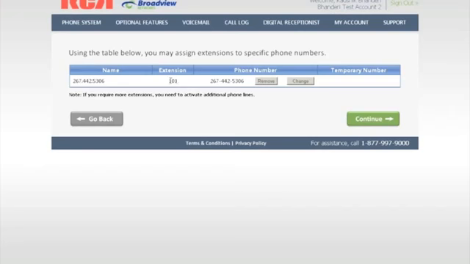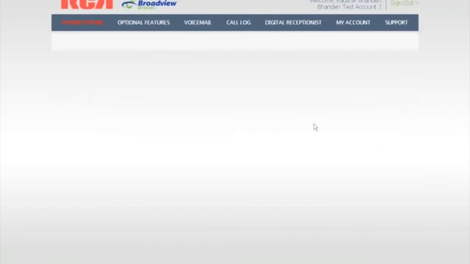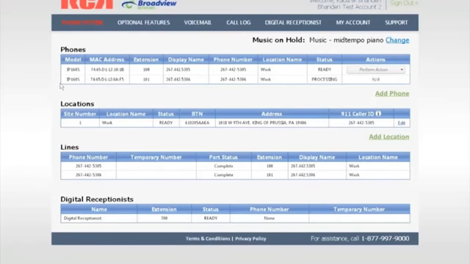Now I've assigned a number to the extension 101. Press Continue. And now I've added another phone to my account as shown here. In a few minutes, it'll show as ready.